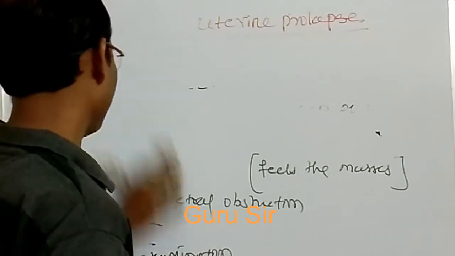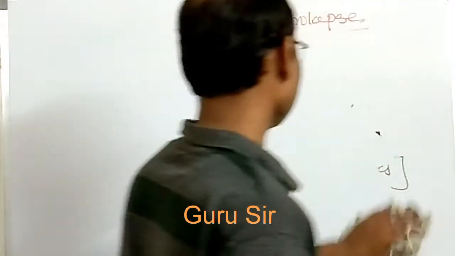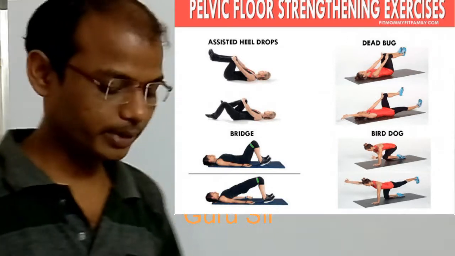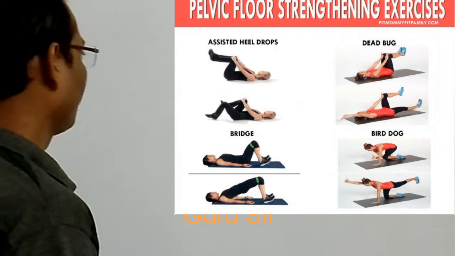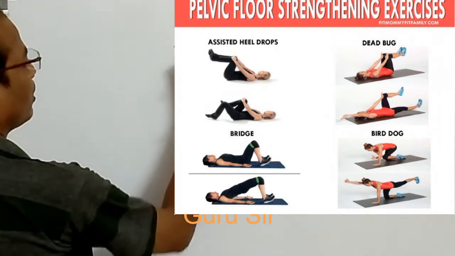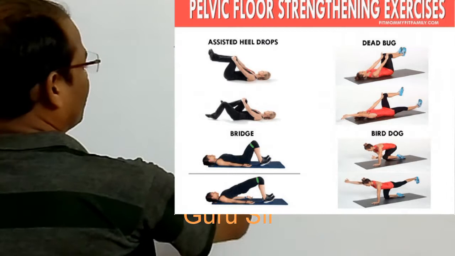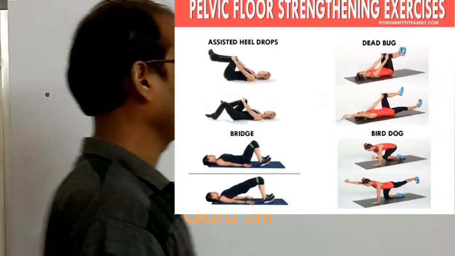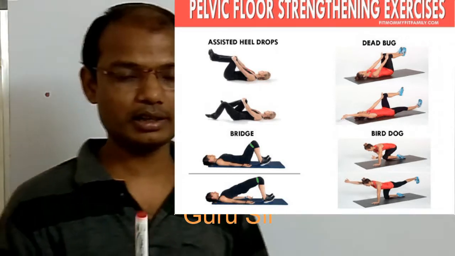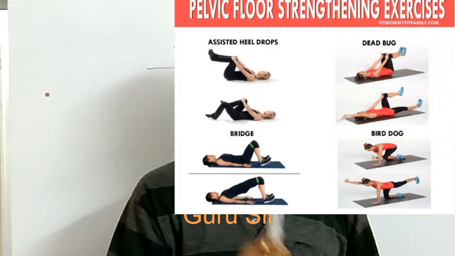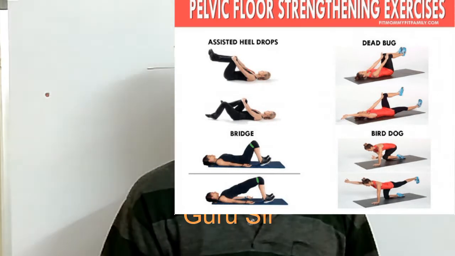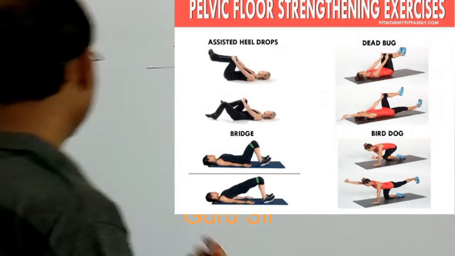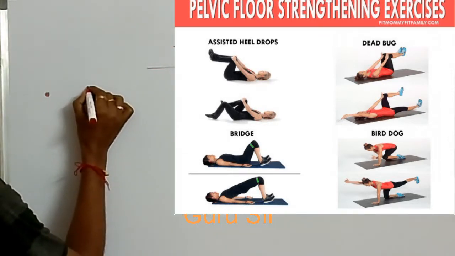Then, management of uterine prolapse. Management is very important. Uterine prolapse most commonly occurs in pregnancy as well as childbirth. So during pregnancy, we should explain the Kegel exercise to the females.